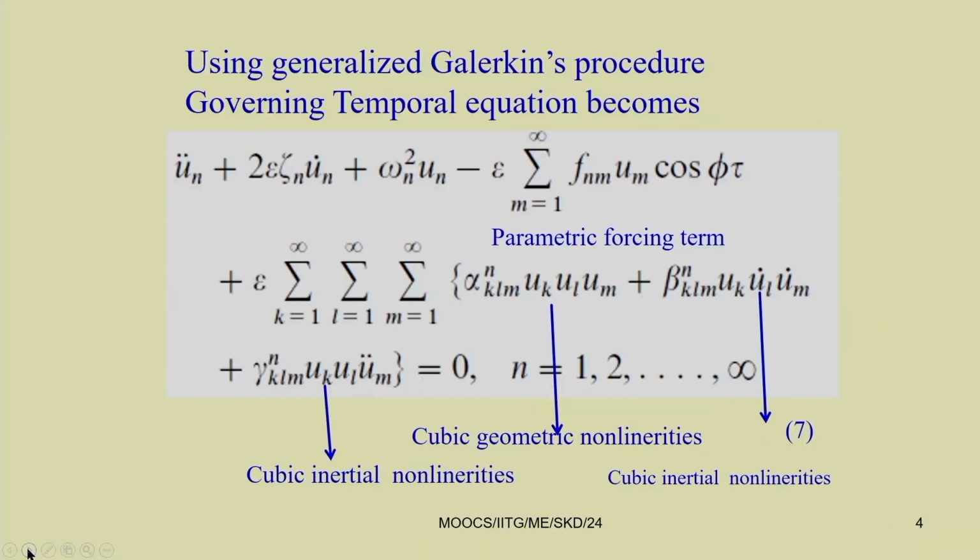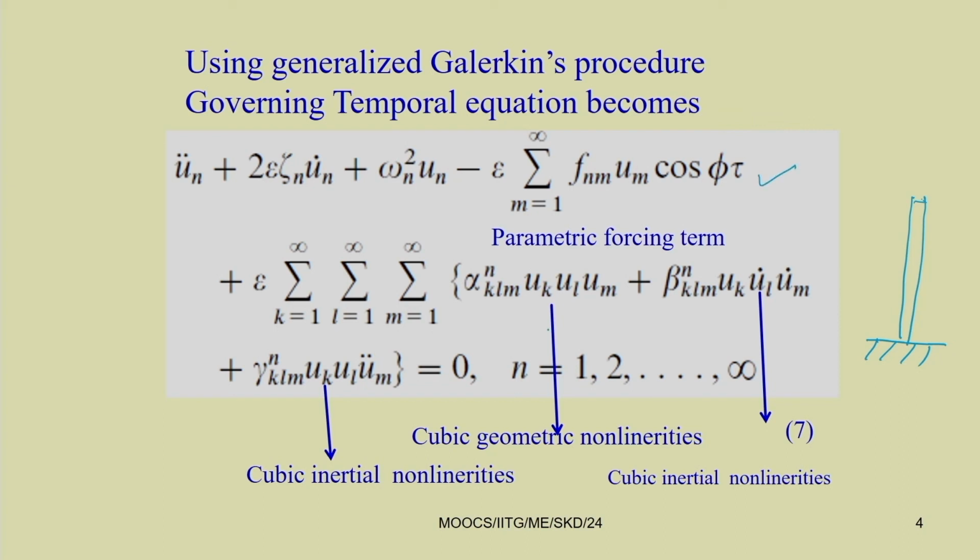Last time we studied a base excited cantilever beam, whose equation can be written in this form, that is un double dot plus 2 epsilon zeta n un dot plus omega n square un. Then we have a parametric forcing term, that is f n m um cos phi tau.